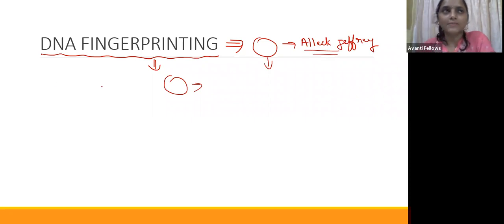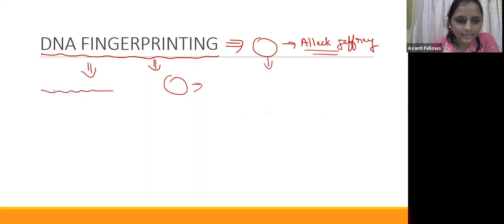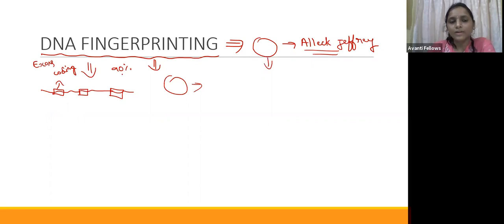Okay, so guys, in the DNA fingerprinting technique, we have the genome, and in the genome we have DNA. In this DNA, only a small number of genes code for proteins. These are the coding genes, also called exons. About 98% are genes which are not coding. We also call them introns or non-coding genes.